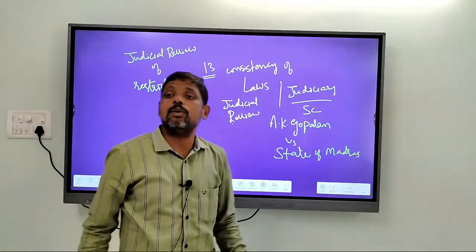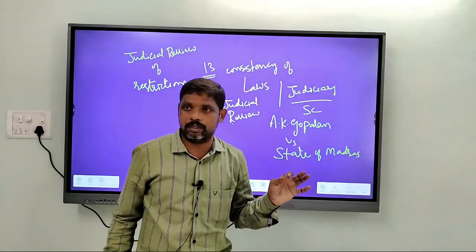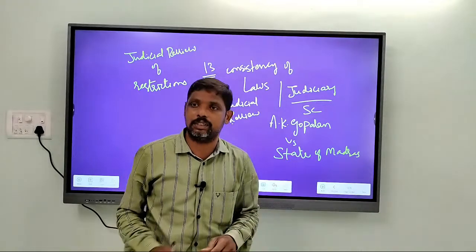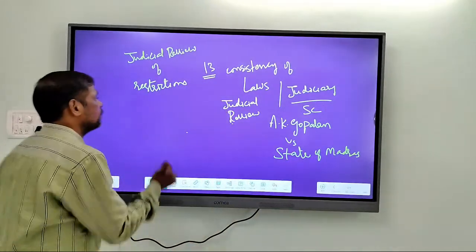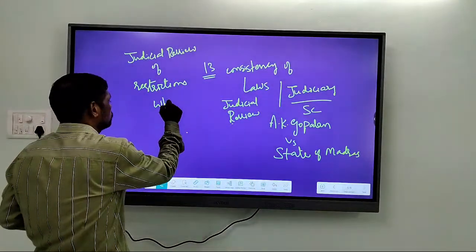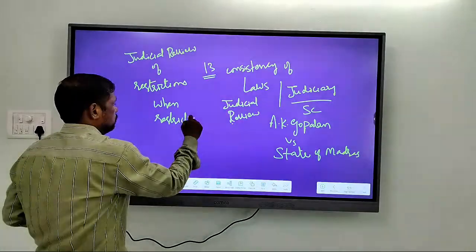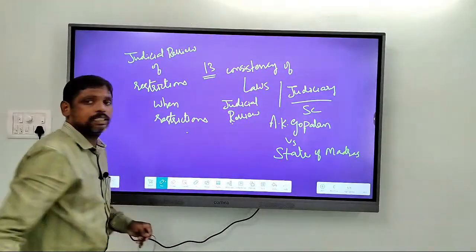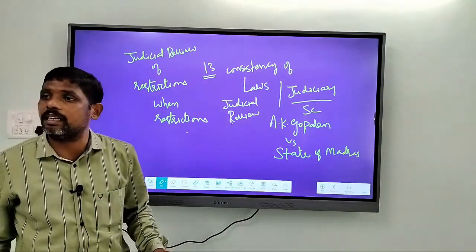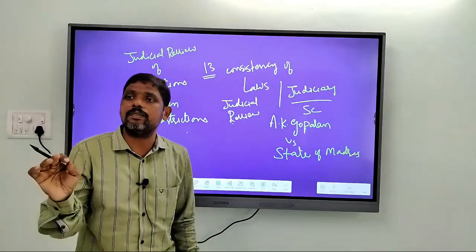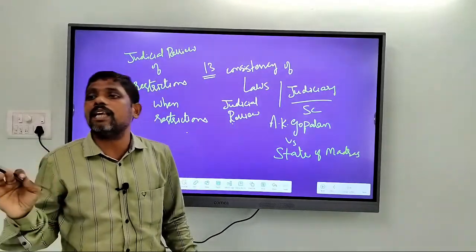Alright. So on what grounds, when can restrictions be imposed on fundamental rights? Right. In the previous class, we have article 19.